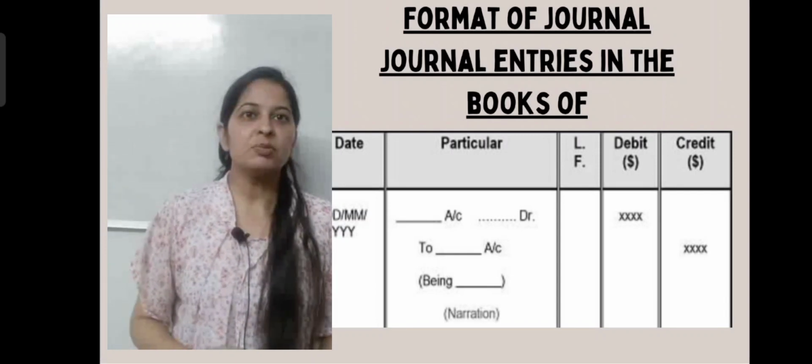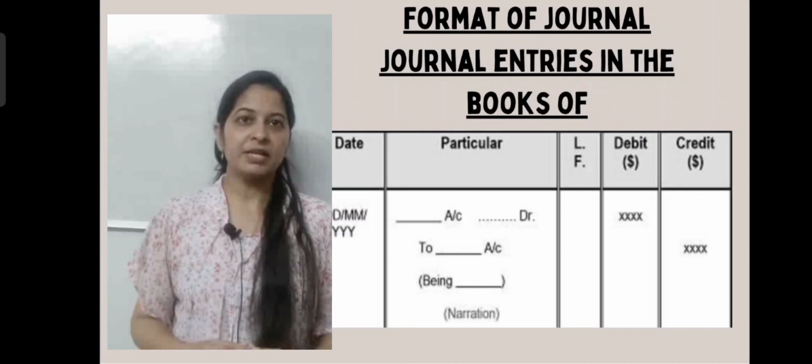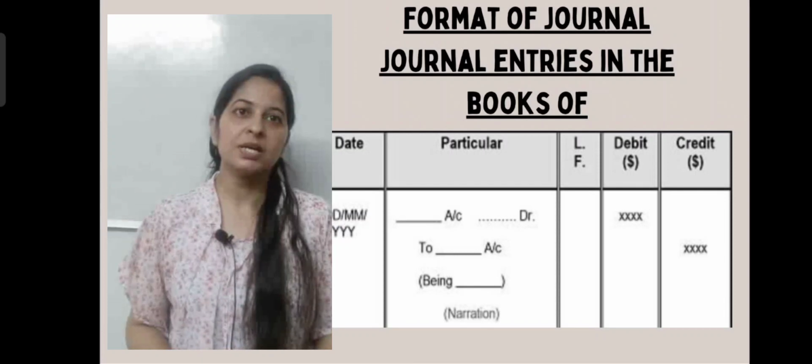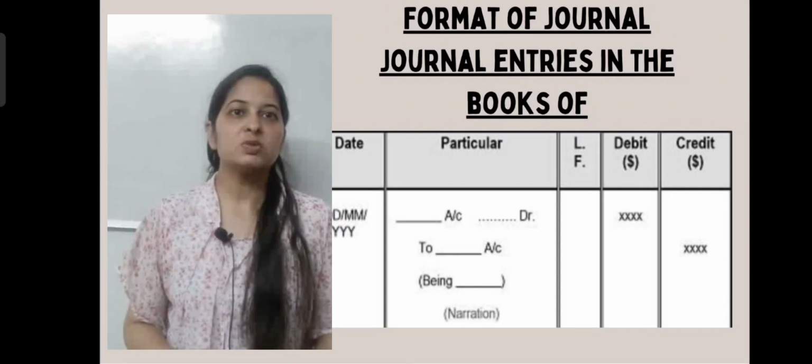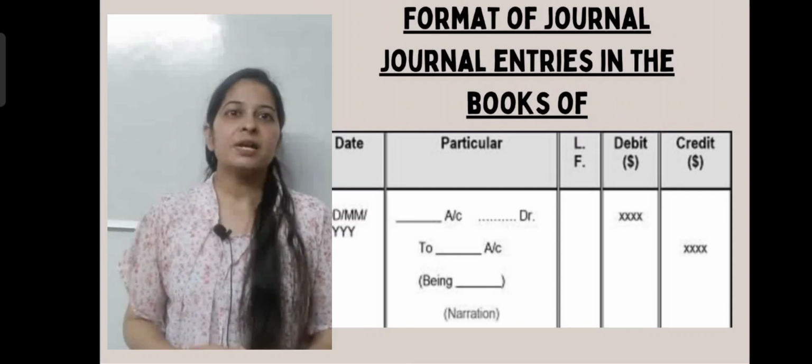In the basic format of journal, we have 5 columns. The first column is for date, in which we write the date on which the transaction occurred. The second column is particulars. In the second column, we write the basic entry.